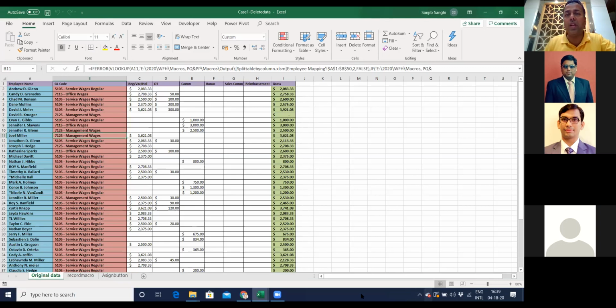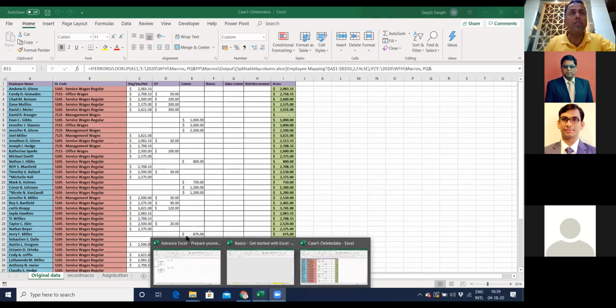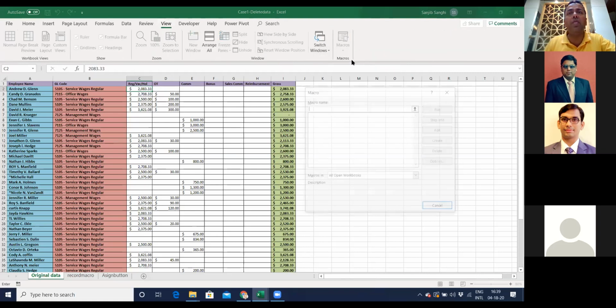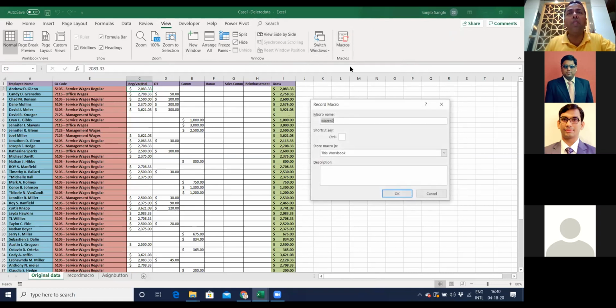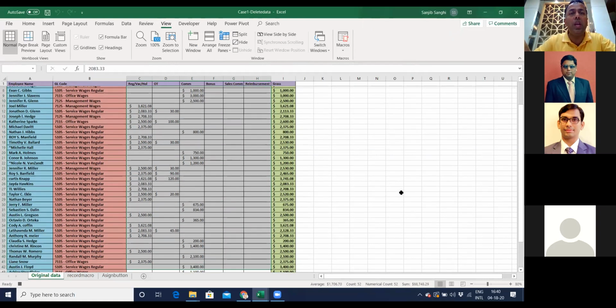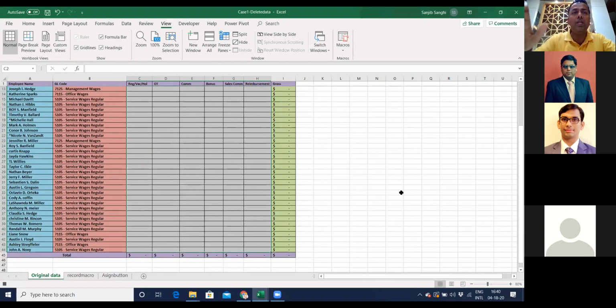This was my data. Let me see if this sharing is happening. Yes, it is shared. Okay. And let me see if I have a macro over here. I don't have a macro because I have not saved the macro. I'll do it again. I'll go back here and say Record Macro, and I'll write in Delete Data. This time I'll be very sure that I'm copying this and simply taking this whole thing and deleting it. I'll go back and stop this recording.